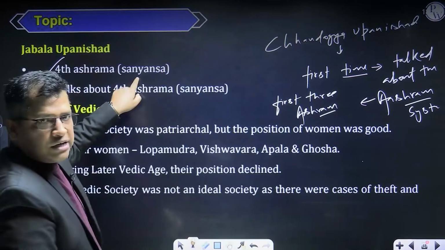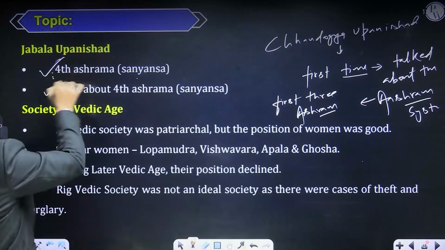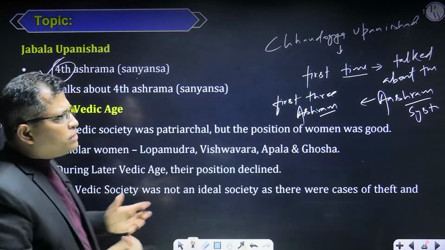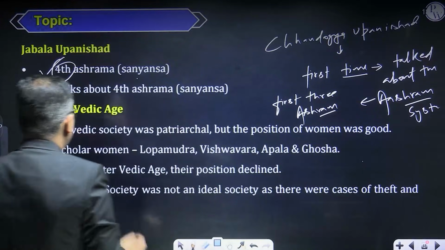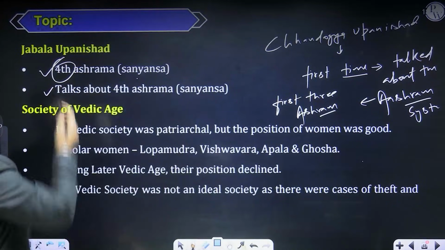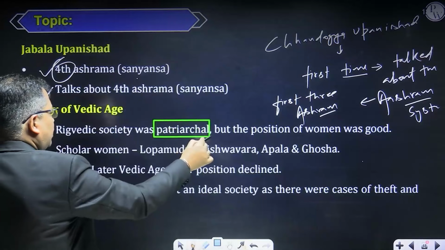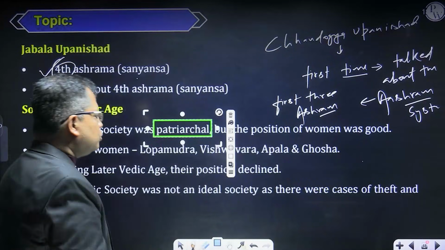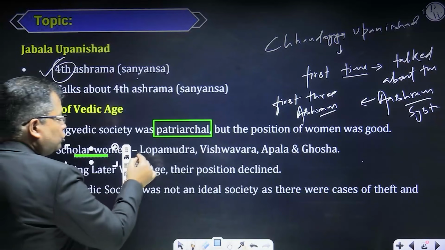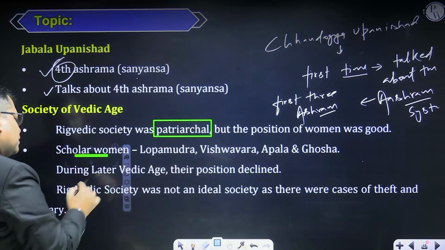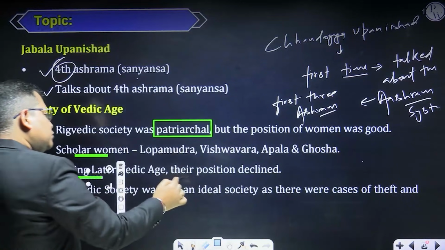Now coming to the society of the Vedic Age. Vedic society was patriarchal, but the position of women was good enough. We have evidence of scholar women like Lopamudra, Vishwavara, Apala and Ghosha. But during the later Vedic period, the position of women declined.